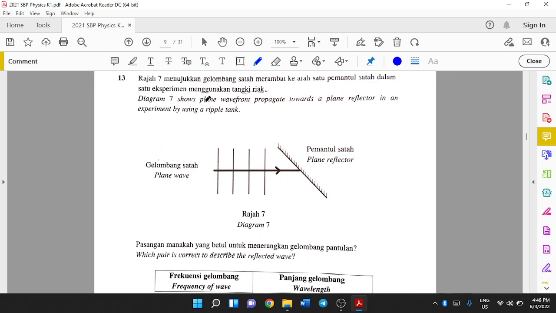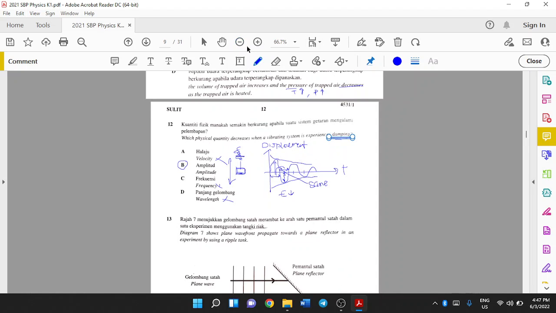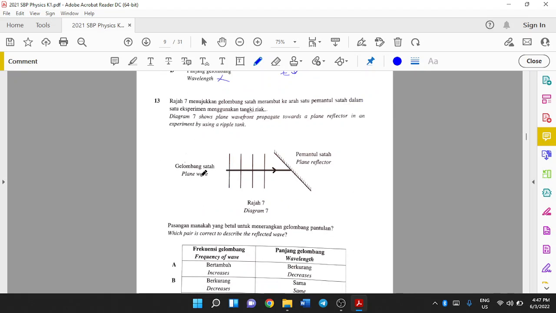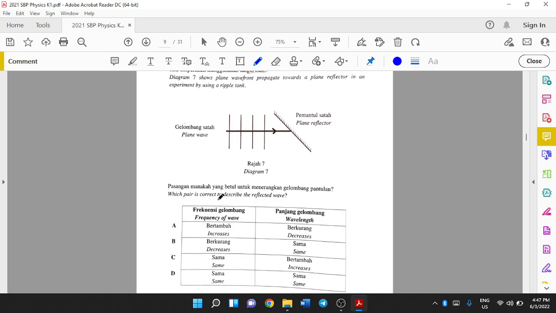Diagram 7 shows plane wavefronts propagating towards a plane reflector in an experiment using a ripple tank. Which pair is correct to describe the reflected wave? Remember, reflection of a wave is always the same except for the direction. The only change is the direction.